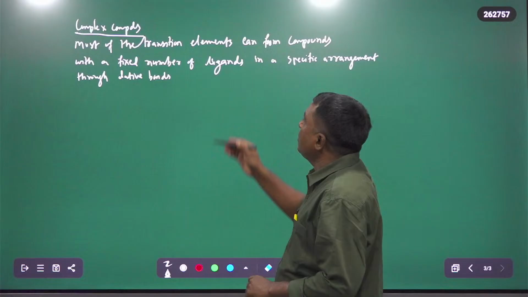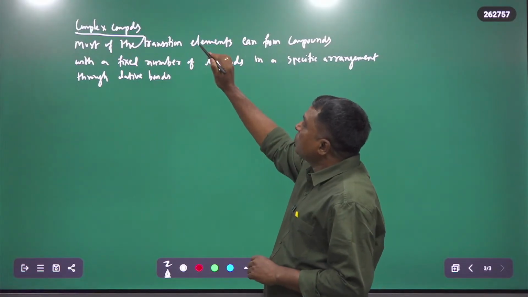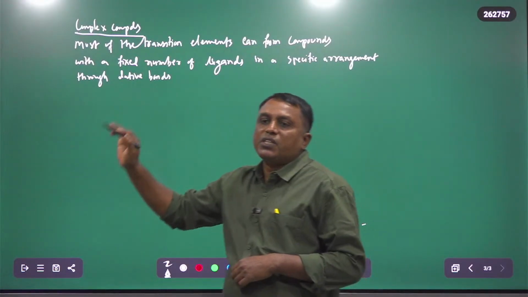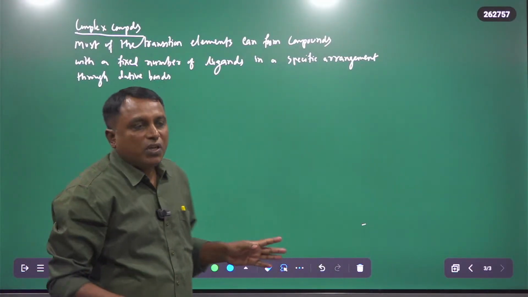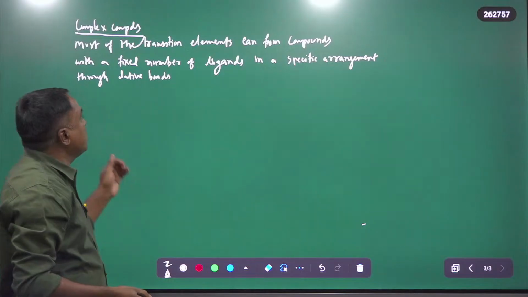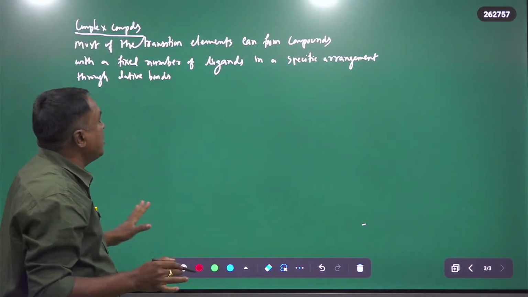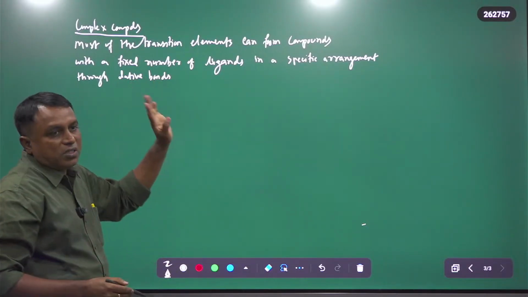Such types of compounds are complex compounds. So transition elements can form a large number of these complex compounds with a fixed number of ligands in a specific arrangement via dative bonds.